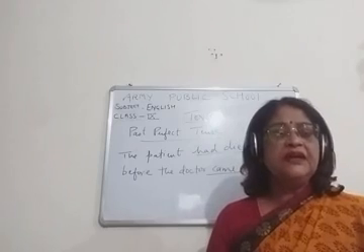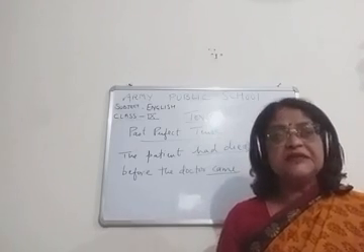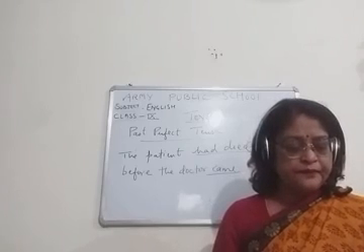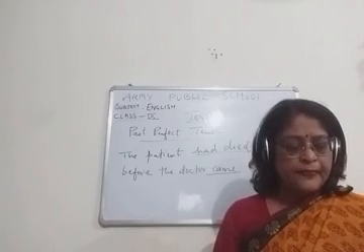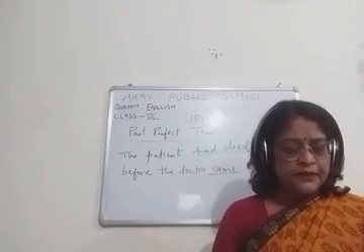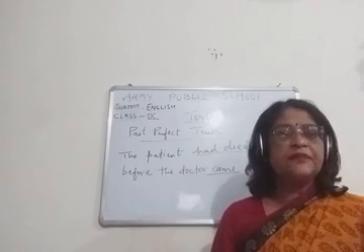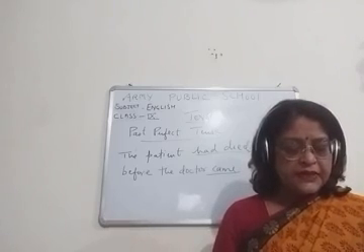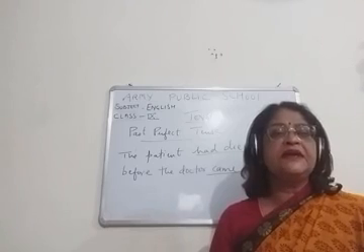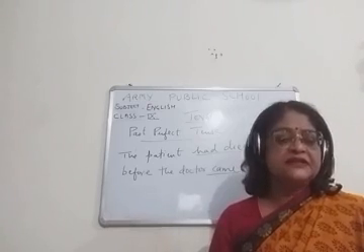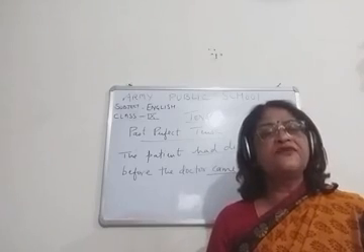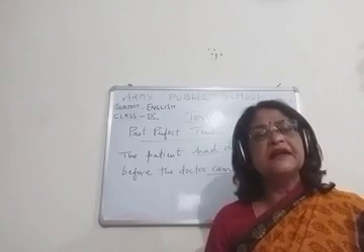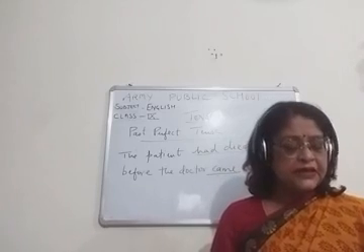So this will be in the past perfect tense. Well, if two actions take place, students, in the past, then the first action, the formal action, will be carrying the past perfect tense.